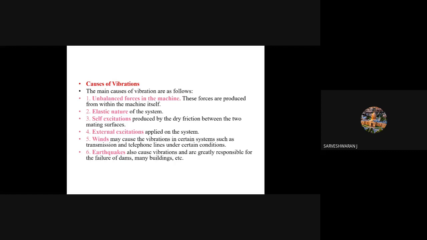Self-excitation is produced by dry friction between two mating bodies, as I already told. Once friction is created between the two mating surfaces, heat is produced in the system. Then external excitation applied to the system. The fifth one is wind. In certain systems, such as transmission of telephone lines, under certain conditions wind also causes vibration. The last one is earthquake, a cause of vibration greatly responsible for the failure of dams and many buildings. So these are the causes of vibration.